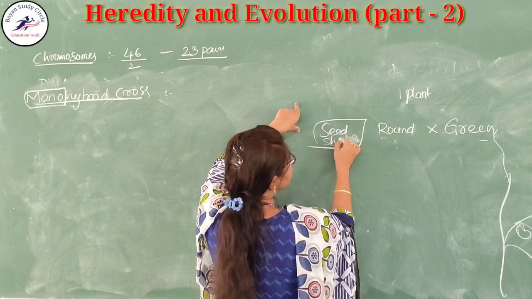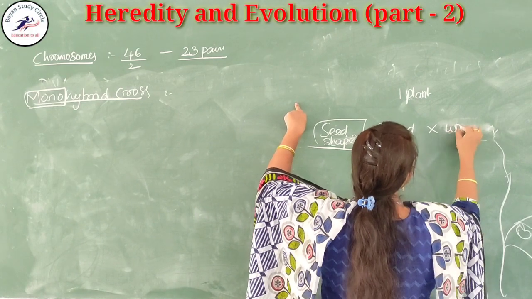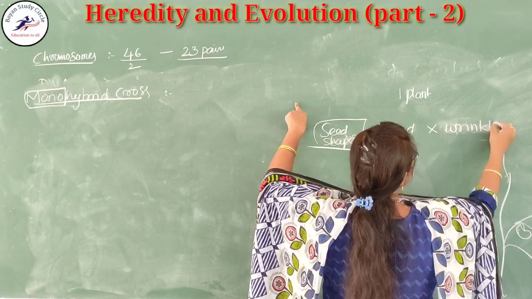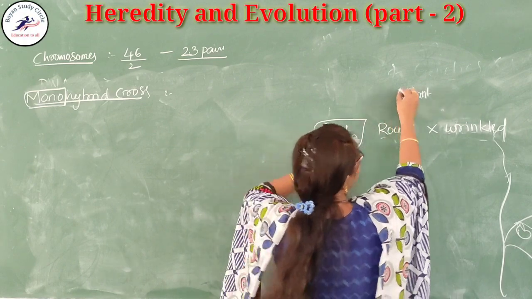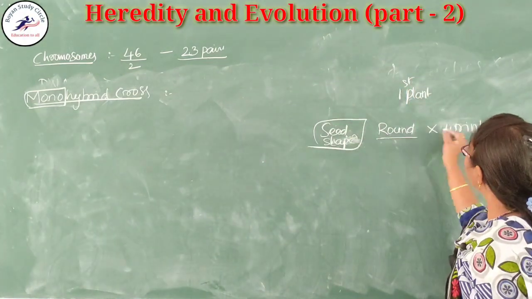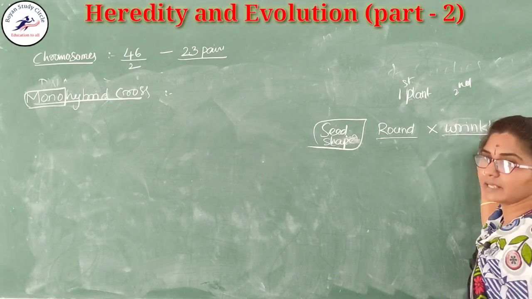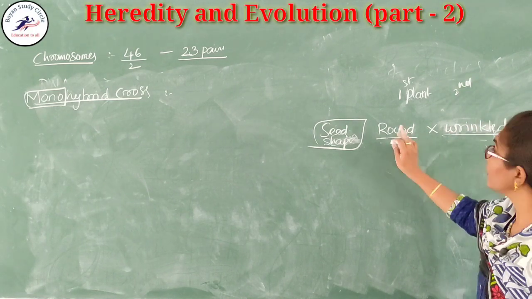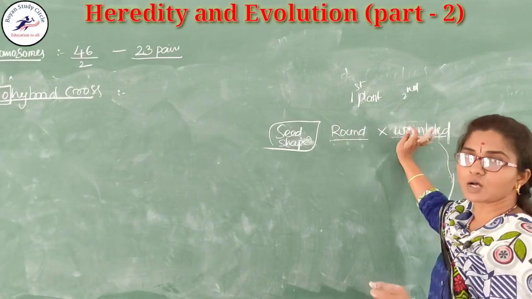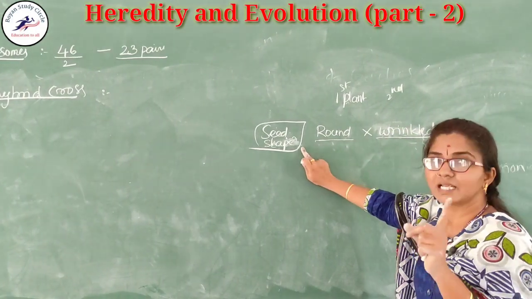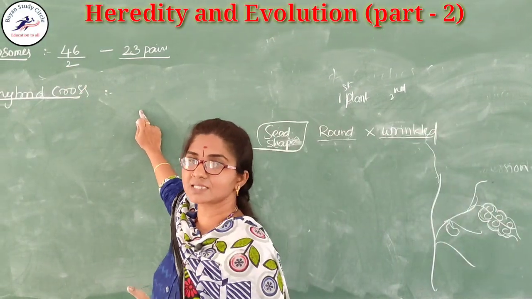Sorry, this is the seed shape, round and wrinkled. The first plant has round seeds and the second plant has wrinkled seeds. In between these two plants he crossed by taking a single character, so it is called the monohybrid cross.